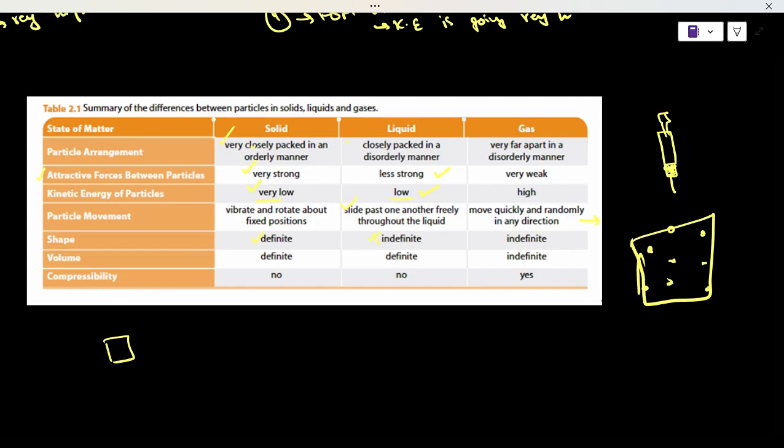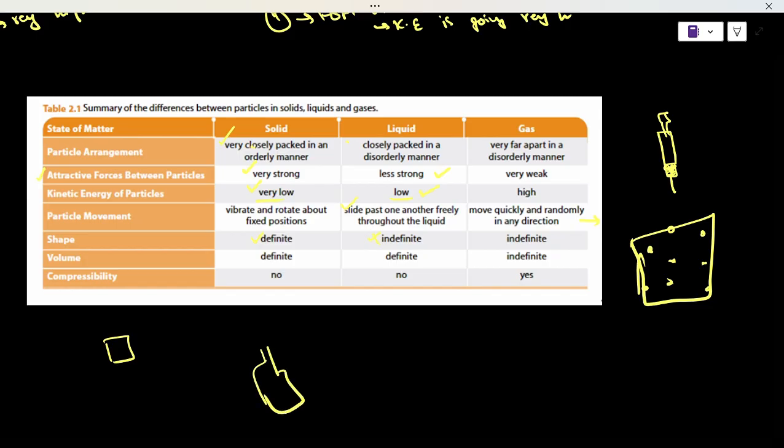If I put it in a box, it's going to take the shape of the box. So what we say about a liquid is that its shape is determined by its container, meaning wherever we store or put that liquid, it's going to take its shape. That's what that means. I'll also give an example. Let's say I put it in a bottle, right?